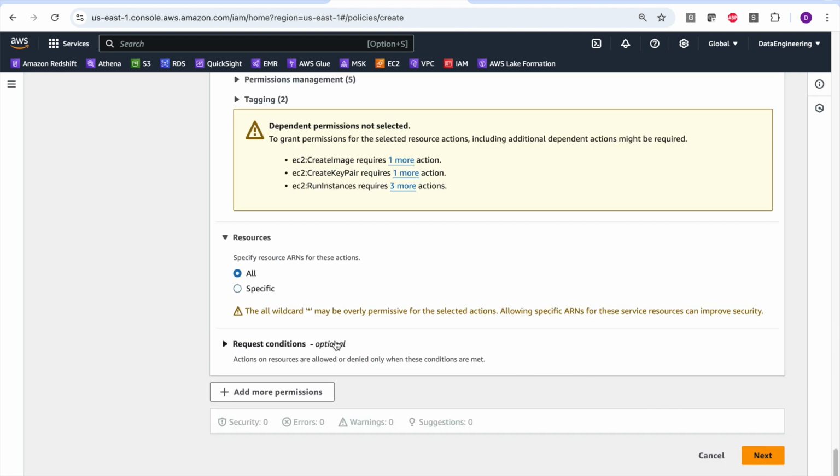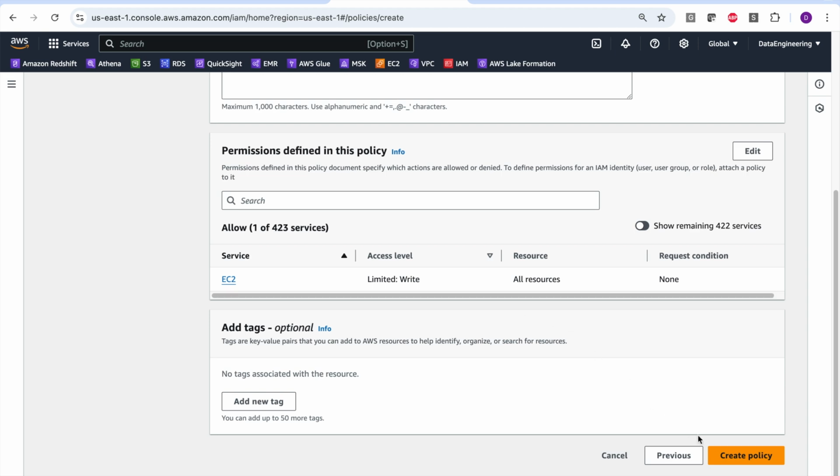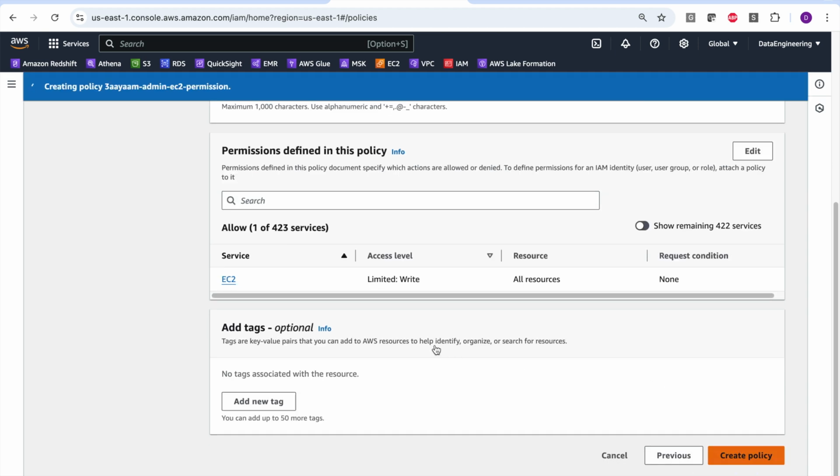So all EC2 resources, otherwise I'll have to specify ARN. Now while creating, I cannot specify ARN because the resource has not been created. So there's no way of specifying the ARN. Click on next and I'll name it as 3IAM admin EC2 permission and then create policy.